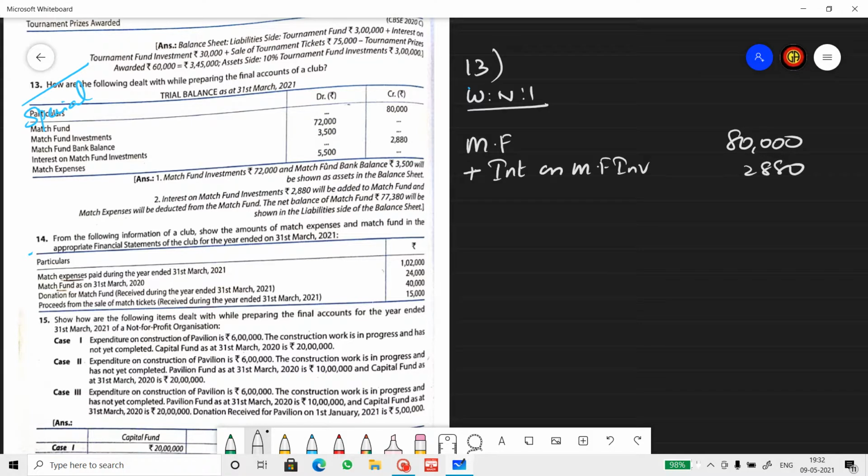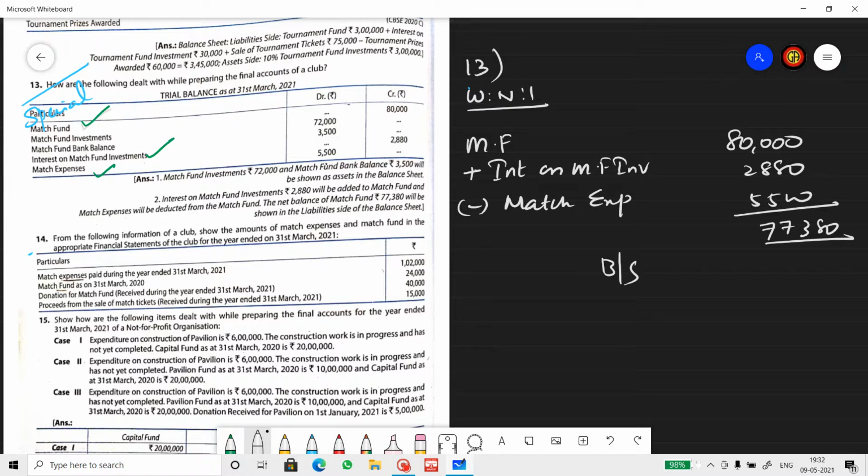And then we have match expense. Less match expense 5,500. And there's nothing else to add or subtract here because there's a fund balance. The items that we consider are the fund balance, interest and match expenses. So we get a balance of 77,380. Now let's do the balance sheet.